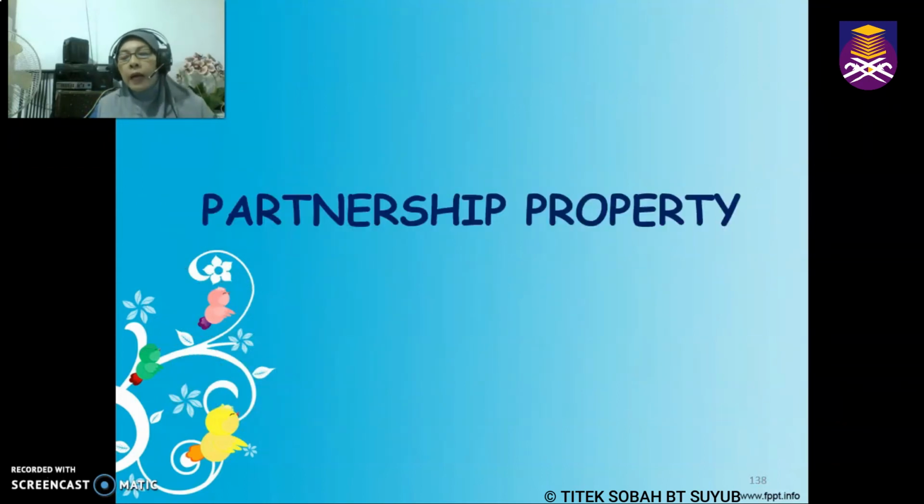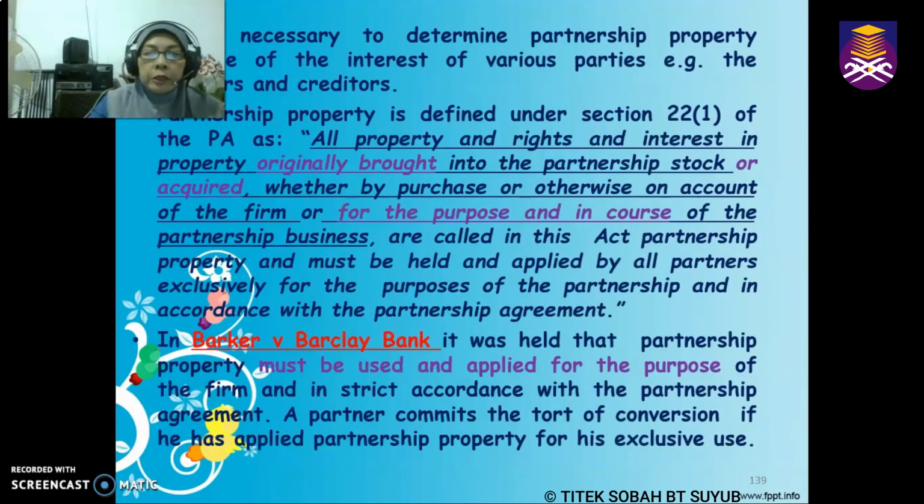So now I'm going to discuss the partnership property. Why is it very important to discuss this? Because if there is a dispute between the partners and they want to dissolve the firm, then of course we need to determine which property belongs to the individual partners, which is their personal property, and which property belongs to the said business.